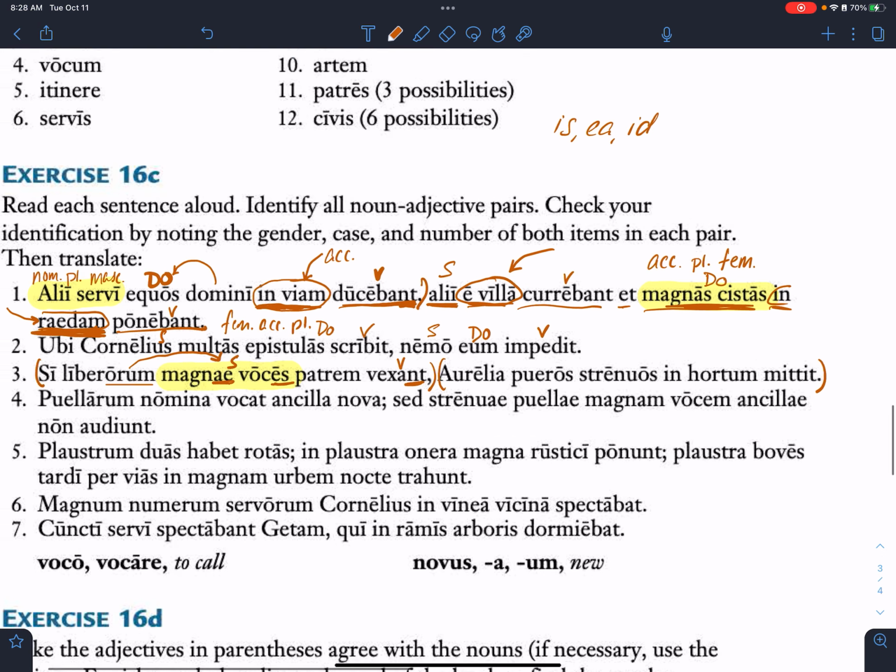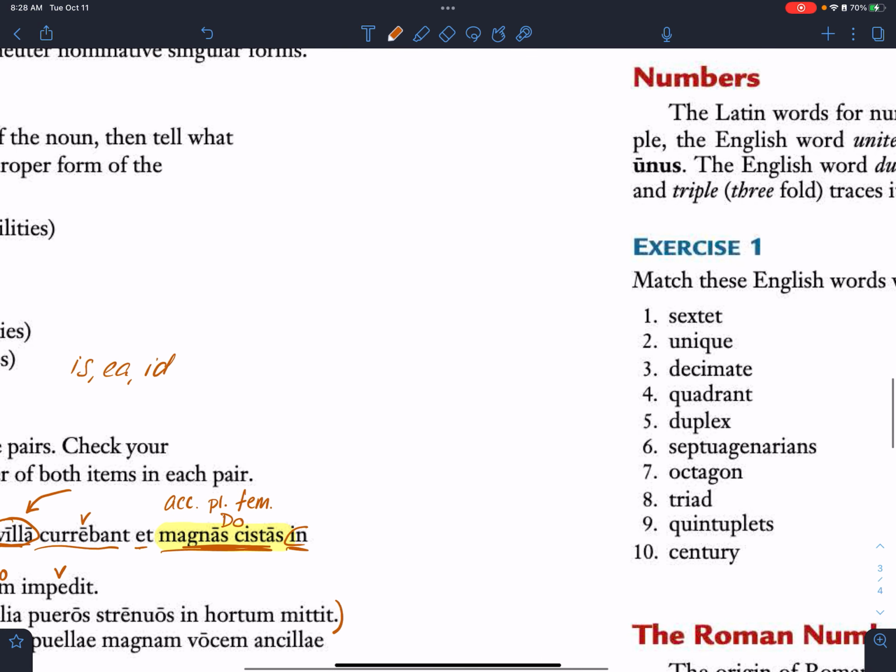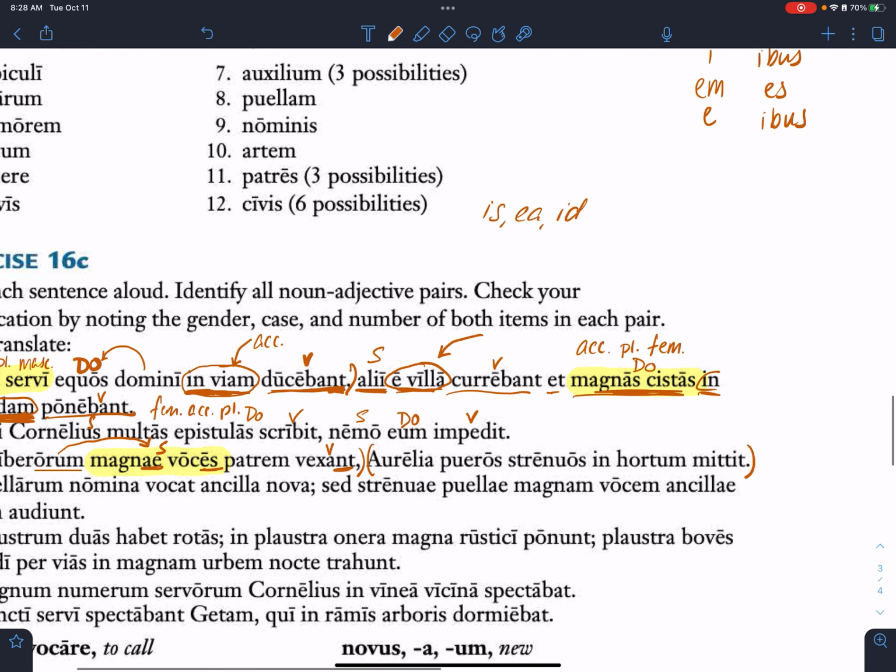All right, so let's think of our third declension endings. Do we remember? S, is, i, em, e, es, um, ibus, es, ibus. Okay, now, the word is voces, right?